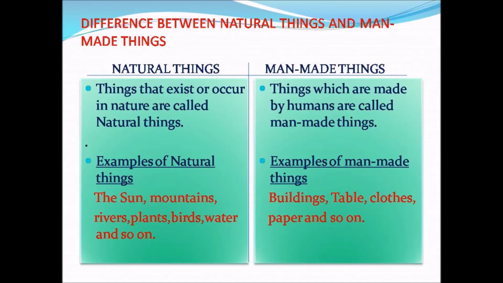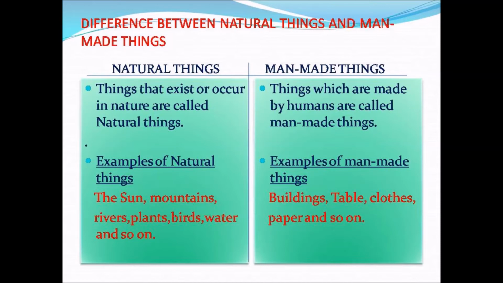Natural things. Things that exist or occur in nature are called natural things. Examples of natural things: the sun, mountains, rivers, plants, birds, water and so on. Man-made things. Things which are made by humans are called man-made things. Examples of man-made things: buildings, table, clothes, paper and so on.